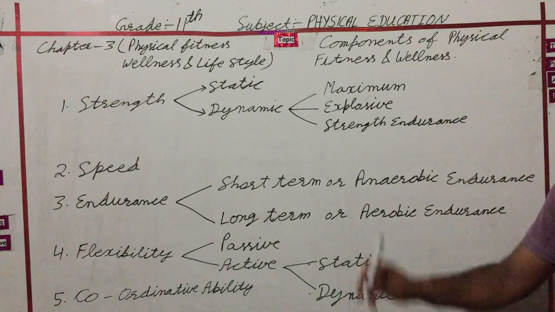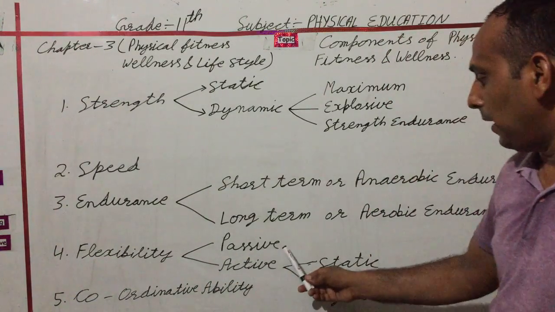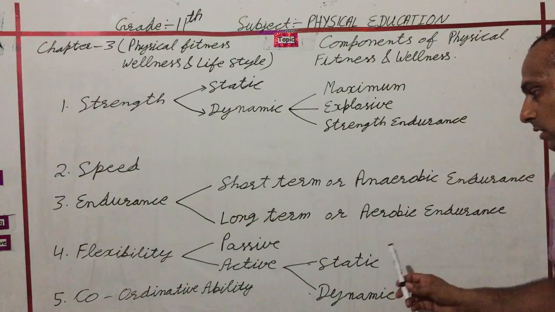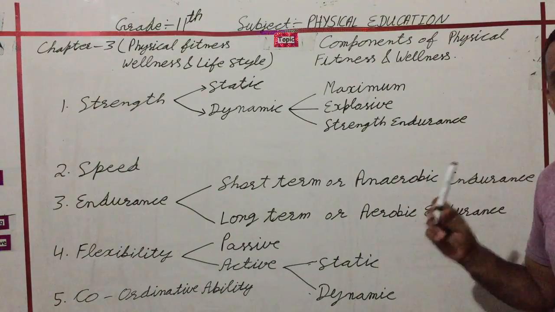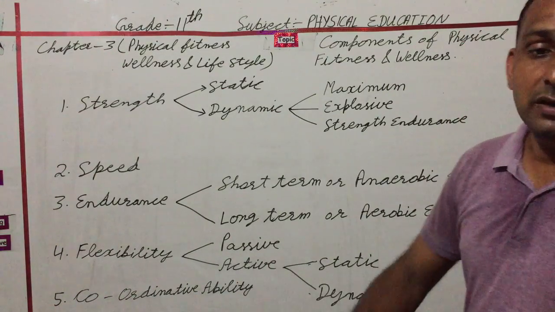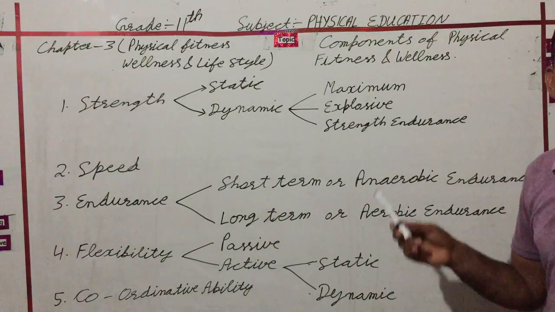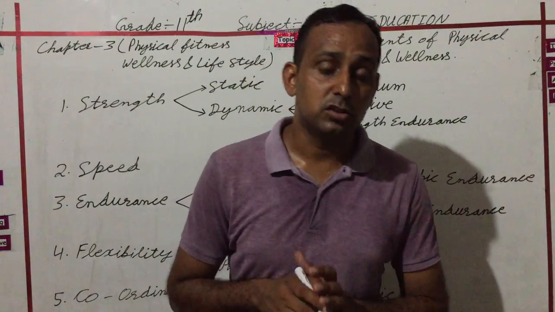This is the third part. And the fourth part is flexibility. Flexibility is passive and active. Active flexibility has two parts: static flexibility and dynamic flexibility. And the fifth part is coordinative ability. These are the five components of physical fitness and wellness. So dear students, I hope you understand this topic.